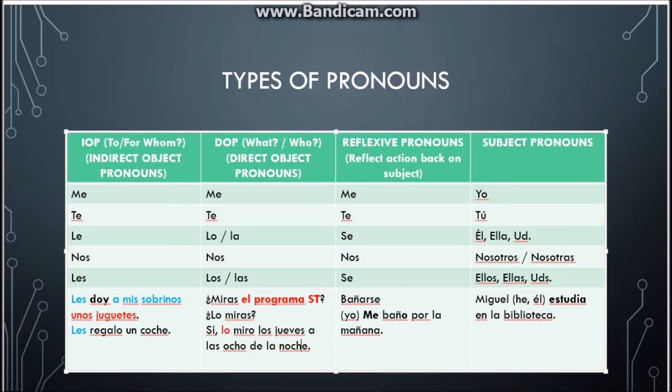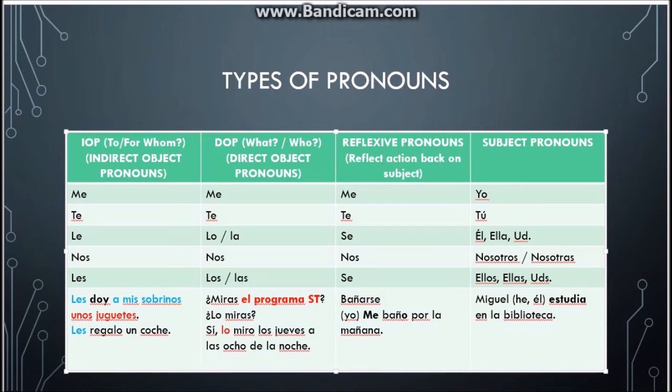So when you're trying to figure out the difference between these, figure out what it's asking, because the reflexive pronoun puts it back onto the subject. And this is why I was saying that you're not going to have the direct object pronoun be the subject. You can't have the indirect object pronoun and that be the subject, because really what you've done is put the action back onto the subject, which is what a reflexive verb does. So you want to pay attention to these different types of pronouns. They all do different things, although some of them look very similar.